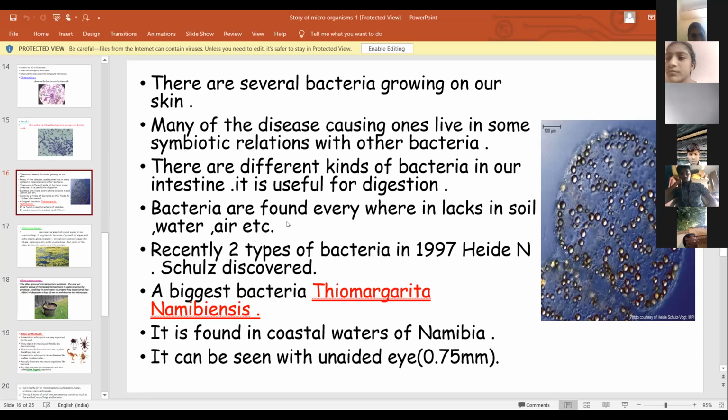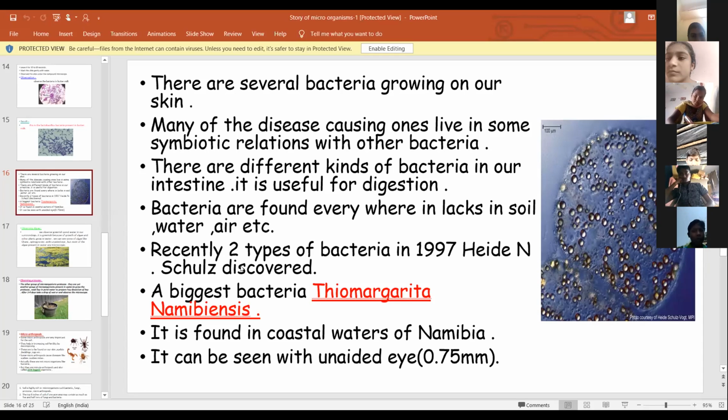Next, bacteria are found everywhere: in lakes, soil, water, air, and our skin. Everywhere it is present, but we cannot see it with the naked eye.